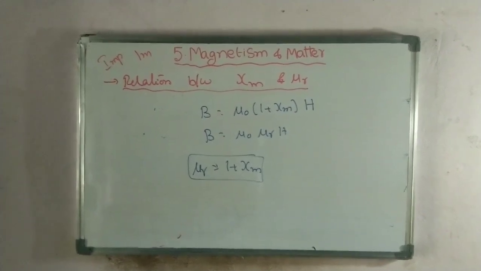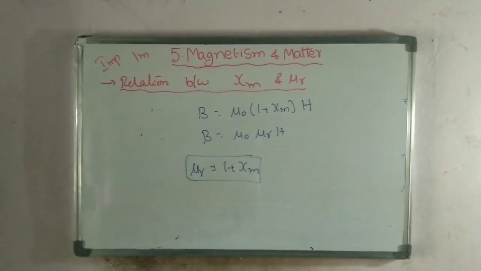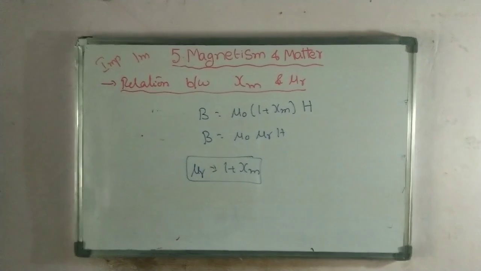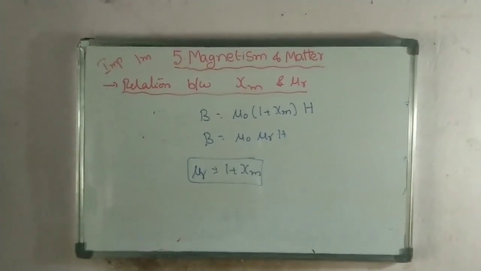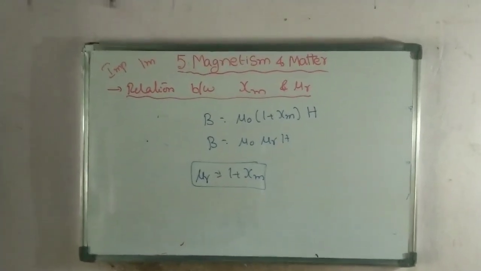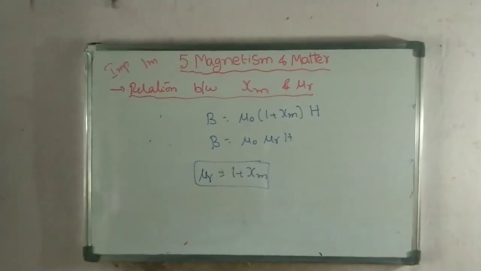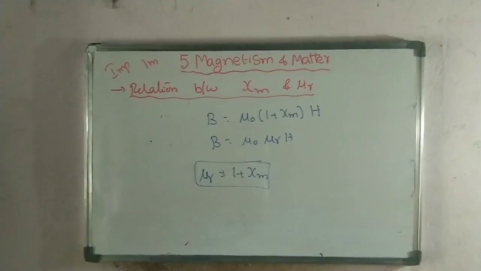The second term is magnetic intensity. Magnetic intensity is the magnetic field per unit permeability of the medium, that is H is equal to B by mu.